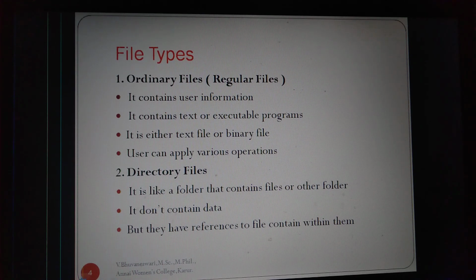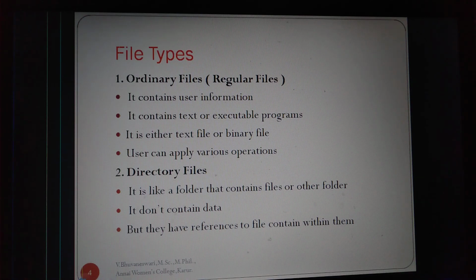Directory files do not contain any files with data. They have only folders and other folders. Those folders contain the files. That is called a directory file. It does not contain any data. The directory file contains only folders, and those folders contain files or other folders.